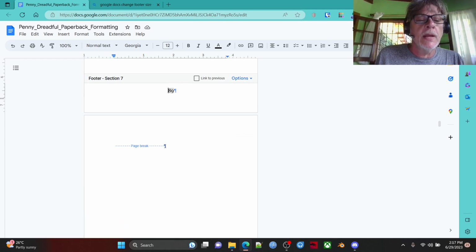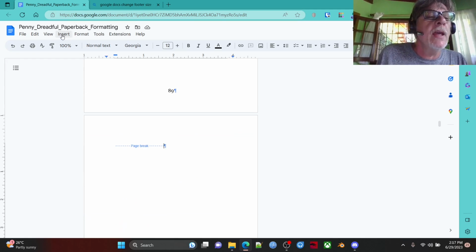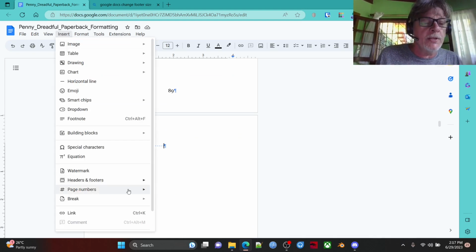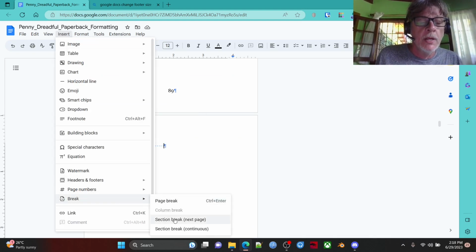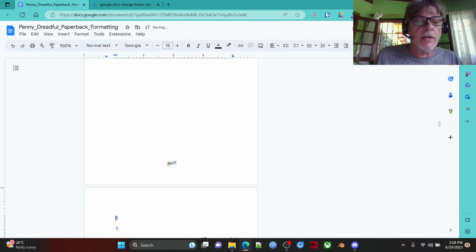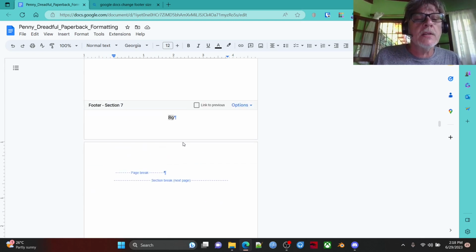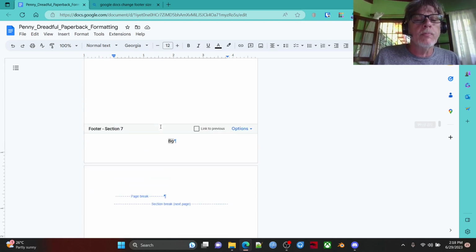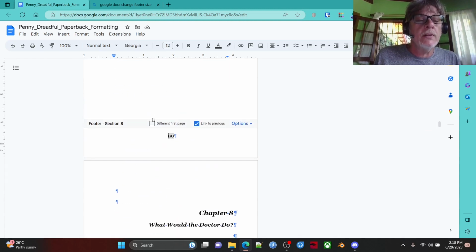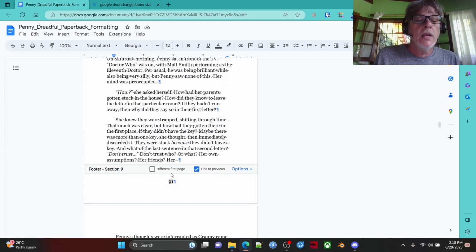So now we're going to add a section break on the next page. That's what's screwing me up, is that next page. I keep putting these breaks in the wrong place, but now we're good. Section break, next page. Now if we look, our blank page is section 8. Our previous chapter is section 7. Blank page is section 8. New chapter is section 9.